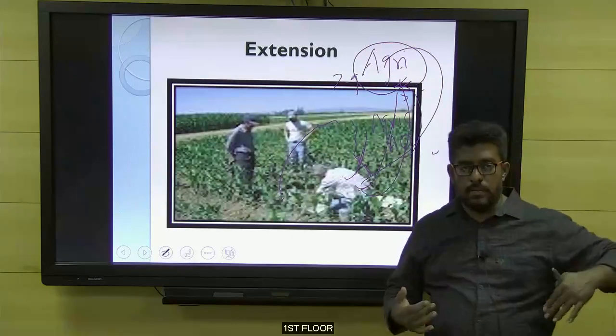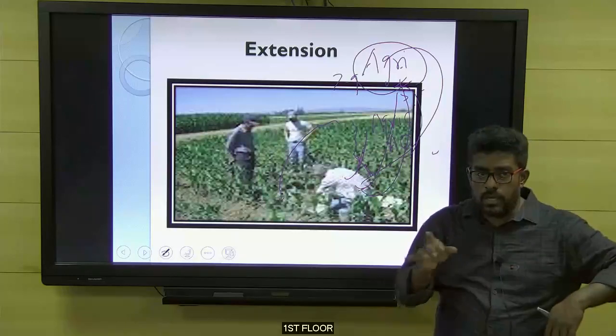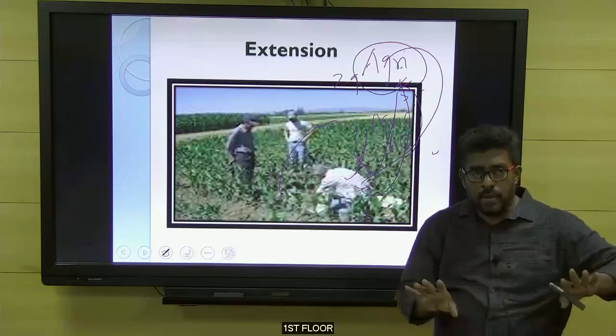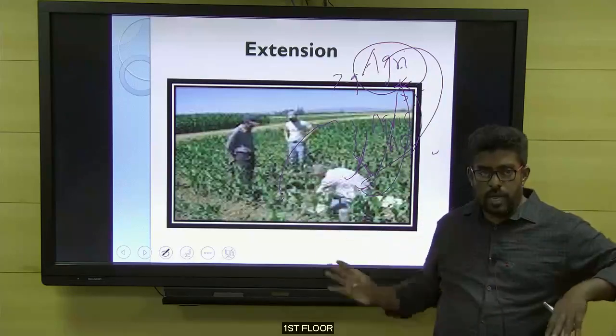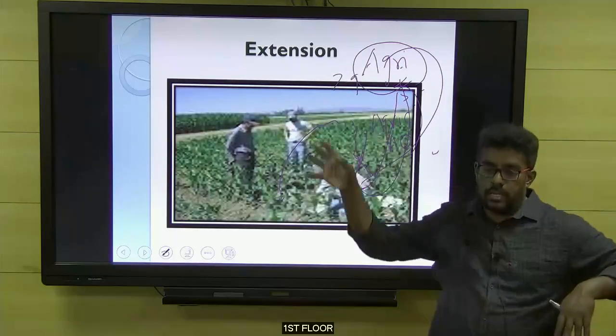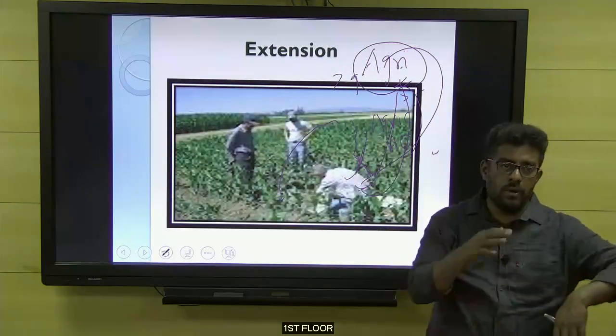So now let me sum up. Agriculture extension, I told you, is a concept of lab to land. The other points you are going to write down now. I have explained the different extension measures. Apart from this we have one more measure also.